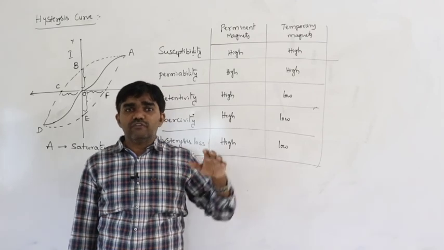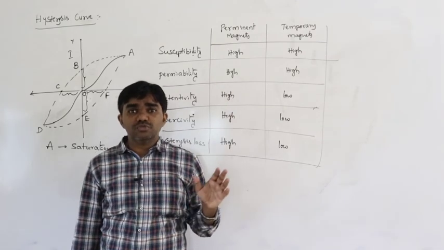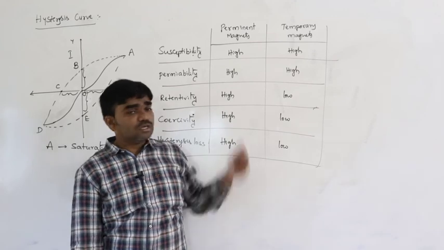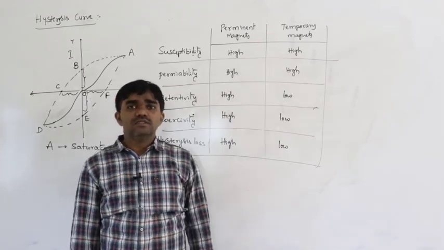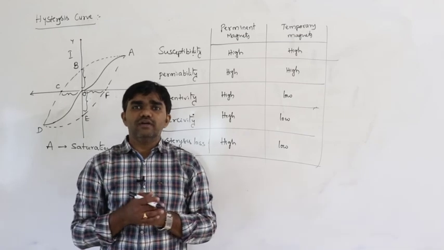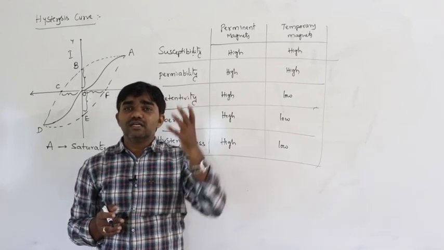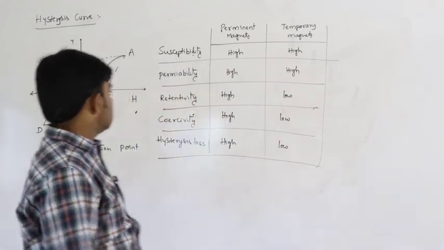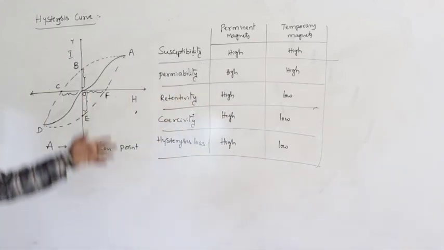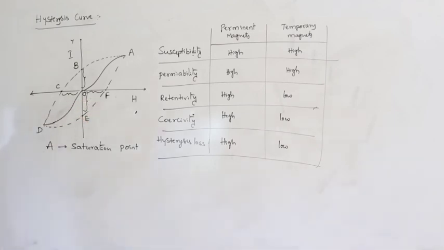It reaches zero after a long time. Those are called permanent magnets. And temporary magnets: if you remove the external magnetic field, the magnetic property of the material suddenly falls. Those are called temporary magnets. So this is the situation, susceptibility, retentivity like this. And this is the magnetism and matter topic.